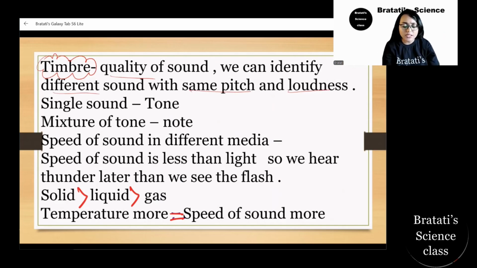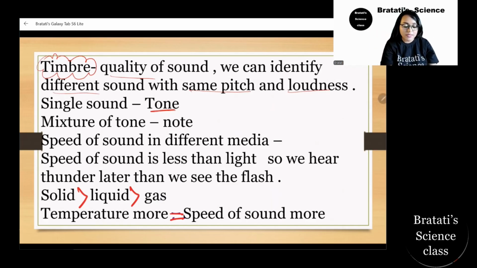Now, what is tone? When we speak, it's so boring. What he's saying, it's a monotone. Monotone means single tone. When there is a mixture of tones, we call it a note. So when we sing a song, we generally ask, where is the note of this music? The note of the song is the mixture of tones.